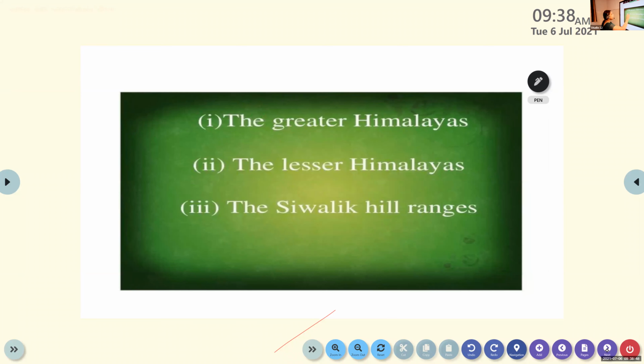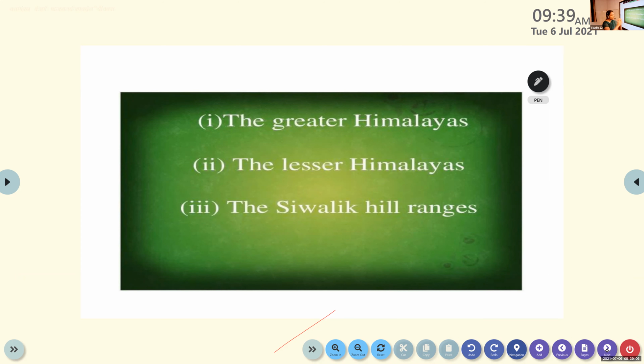The first one is the Greater Himalayas. The second one is the Lesser Himalayas. And the third one is the Shivalik Hill Ranges.